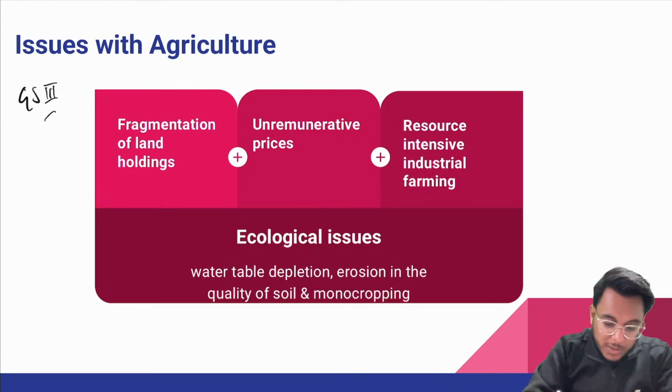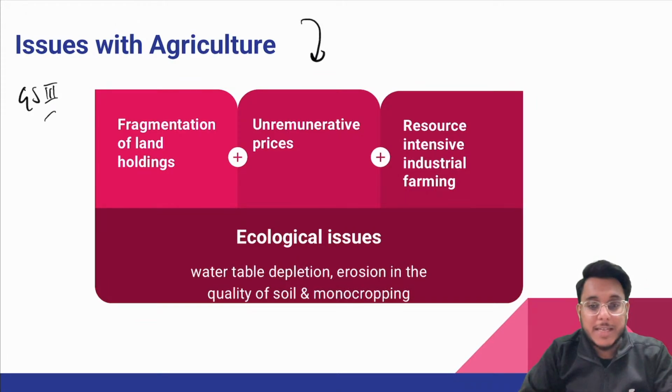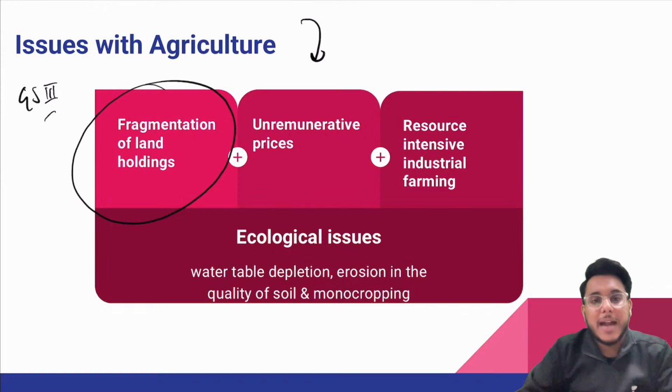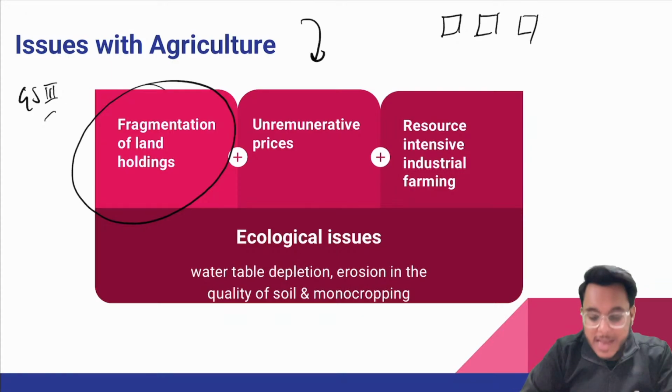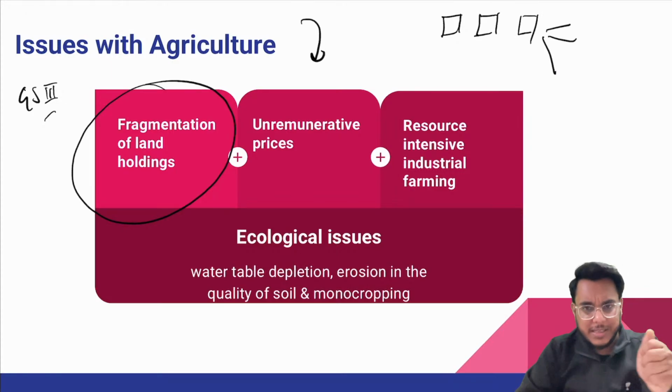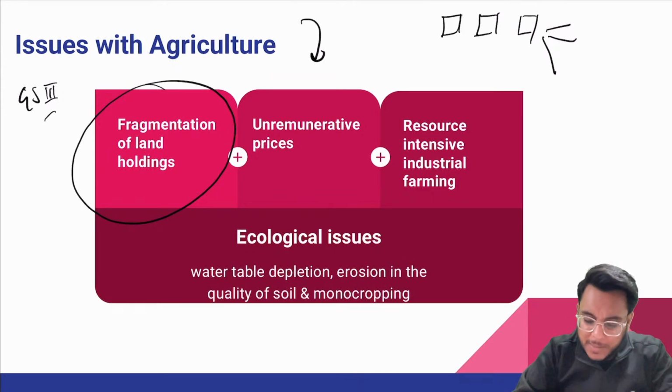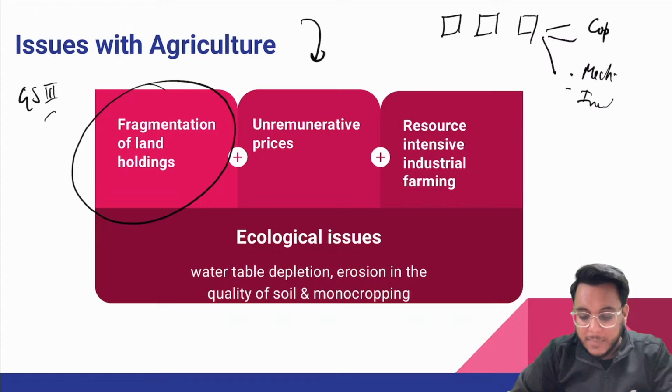Okay. Now, first of all, what are the issues or challenges in the agriculture sector that we face in present time? The first challenge is fragmentation of land holding. We see that land sizes have become very small. And if the land holding size is low, what will happen? Application of mechanization of agriculture cannot happen. Suitable investment in that land cannot be done. Farm incomes will be very low if the land size is very low.